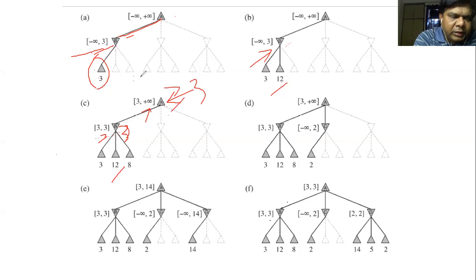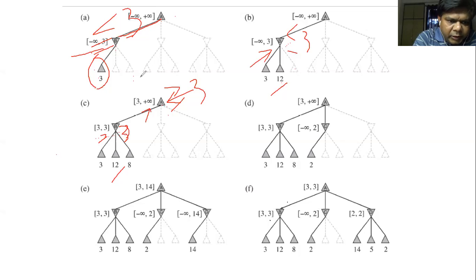यहाँ पे हमें क्या पता चला था? This is less than equal to 3. So as soon as we found this, we came to know that this value is less than equal to 3. That is the meaning of minus infinity and 3. Okay. So as soon as we came here, again we only know that this is less than equal to 3. जब हमें 12 मिल गया उसके बाद भी हमें यही पता है कि ये अभी तक less than equal to 3 है. आगे इस नोड पे डिपेंड करेगा.